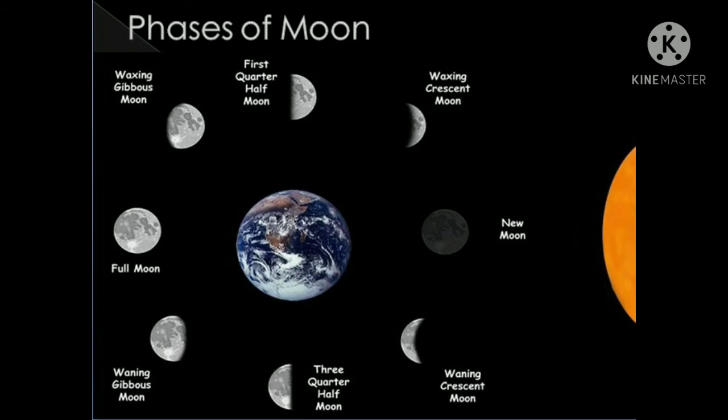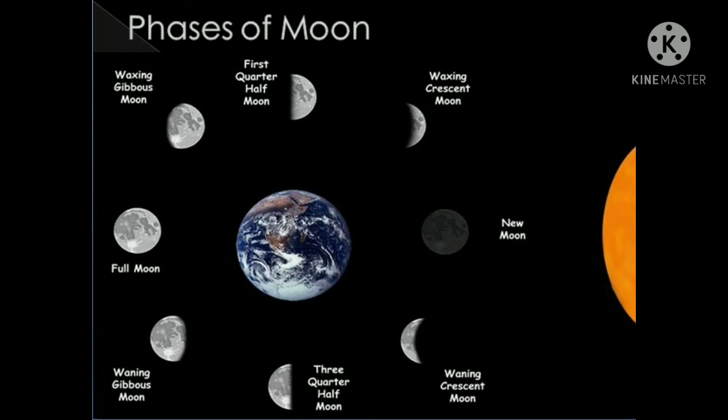Dear student, as you can see in the slide, when the moon is between the earth and the sun, the far side of the moon is lighted and the near side is completely dark. This phase of the moon is referred to as a new moon. In India, this is also called Amavasya. The size of the visible portion of the moon increases as it orbits the earth. The crescent moon is seen on the next night of the new moon. This phase is referred to as waxing crescent.